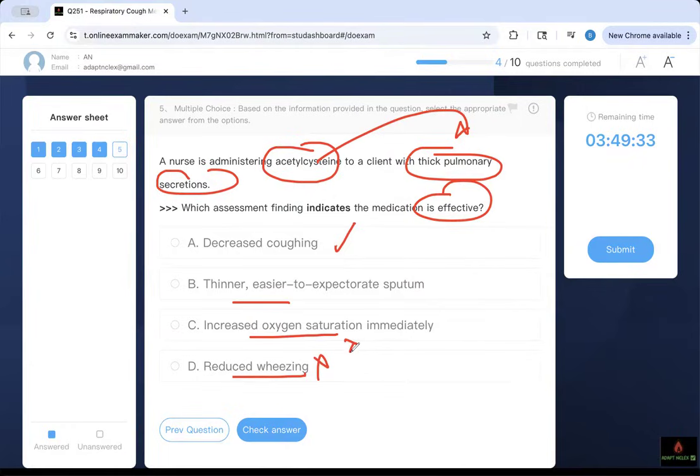It's not going to affect your saturation too much because it's not opening your airway. If you improve your secretion, that's a secondary, not initial, effect of that medication. Acetylcysteine is a mucolytic. It's going to break the secretion and you're going to have a bunch of secretion. Therefore, which one do you think is the right answer? It's not decreasing your cough because we want to get rid of your cough. Therefore, it will make it thinner and easy to get rid of.